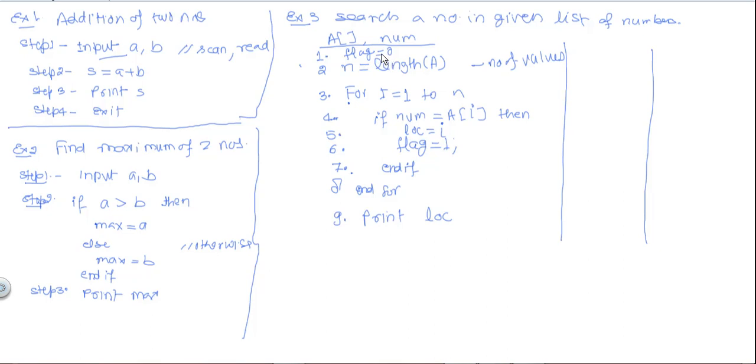So for flag equal to 0, some computation is involved because 0 is being assigned to the flag variable, so the cost of this could be C1, and the cost of this could be C2. Here some computational steps are involved: I equal to 1, then comparison of I with n whether it is less than or not, so it will also take some cost. So we are assuming this as C3, then this will take C4, location will take C5, flag will take C6, but this end if will take 0 cost because this is not a computational step.